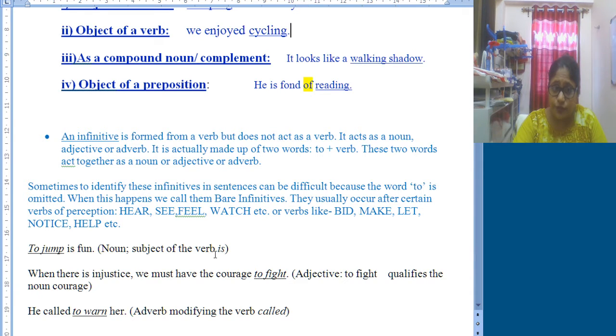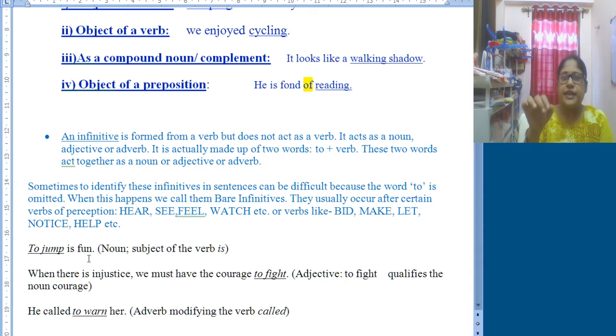Now, to jump is fun. Again, subject of the verb is, and here to jump works as a noun. As I told, an infinitive may work as a noun or adjective or adverb. So this is an example of an infinitive where it works as a noun. To jump is fun, because here it does the work of the subject of the verb is, and we find to plus the base form of the verb, that is jump.